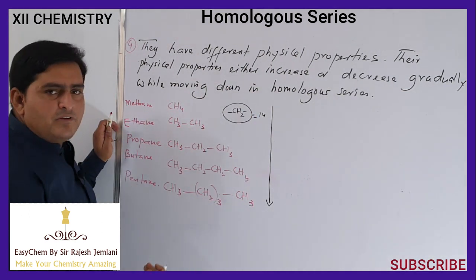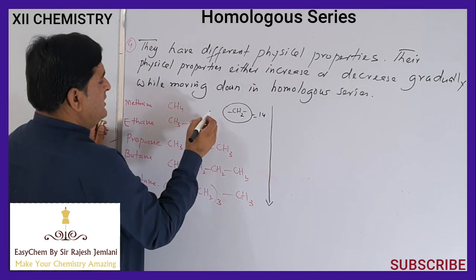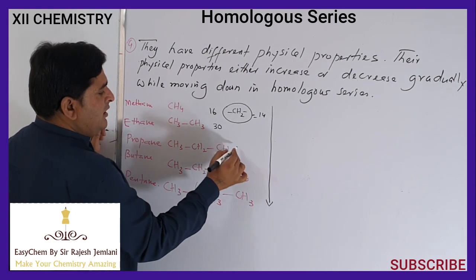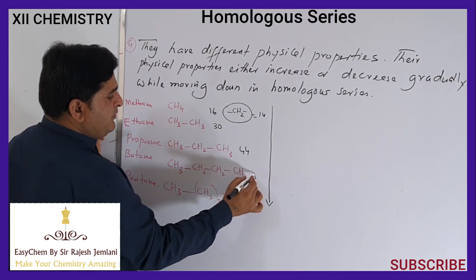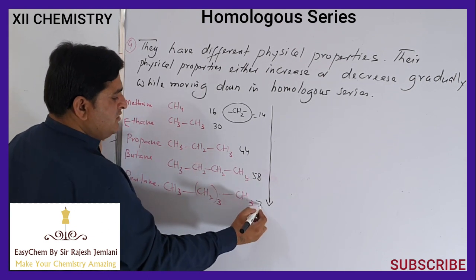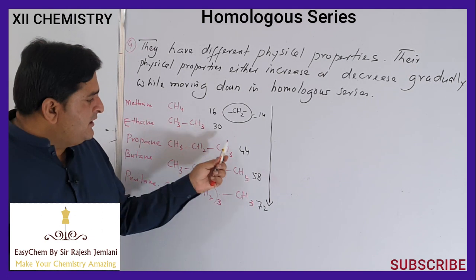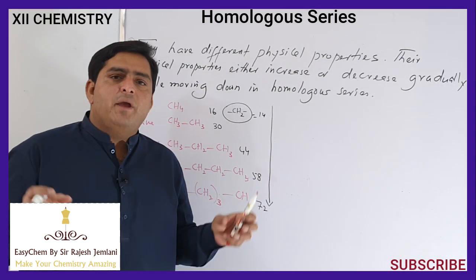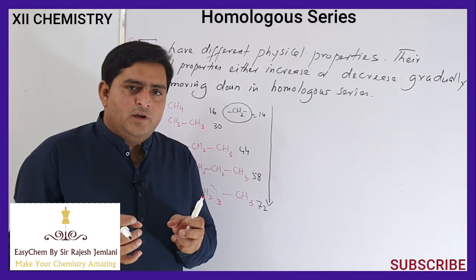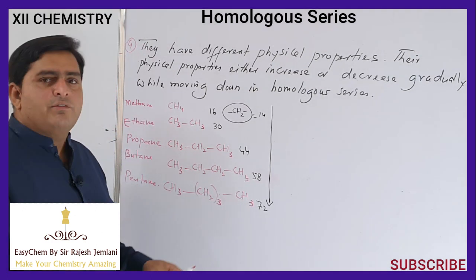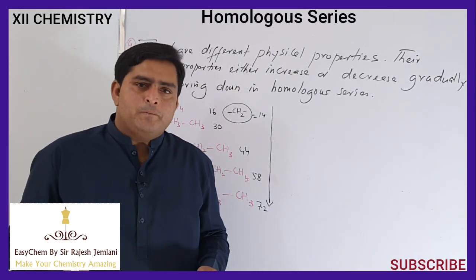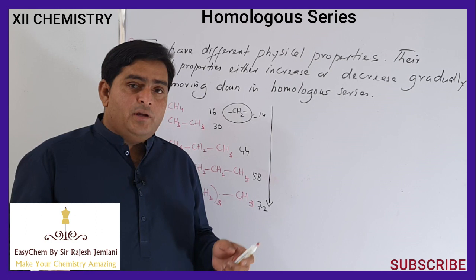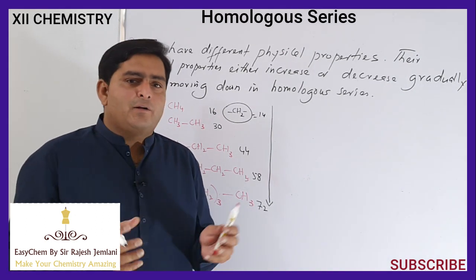When you move up, 14 will be subtracted. So the molecular mass of methane is 16. When we add 14, its molecular mass should be 30. When we add 14, 44. When we add 14, 58. When we add 14, 72. In this way, we note that the molecular mass continuously increases. By the increase of molecular mass, the magnitude of van der Waals forces also increases. So due to the increase in intermolecular forces, we know that the cohesive forces are the intermolecular forces, and the boiling point, melting point, or vapor pressure are a measure of the intermolecular forces.